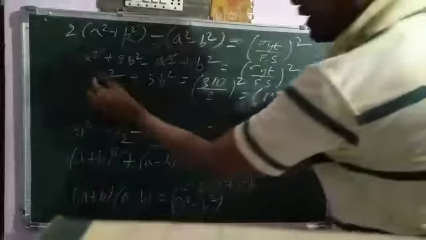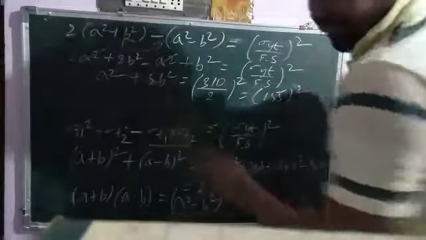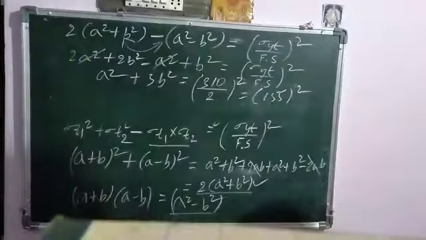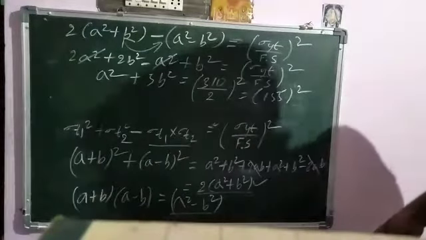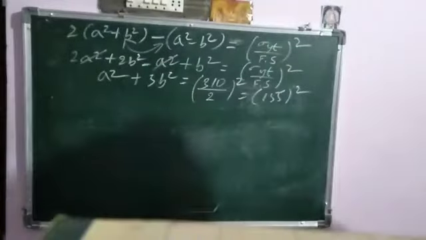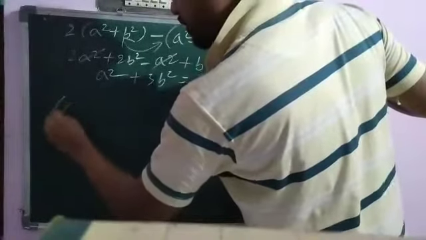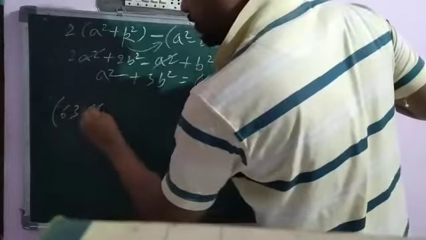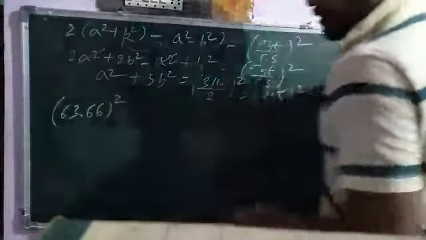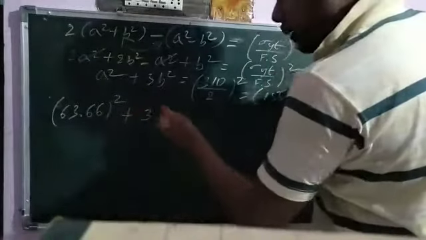So now let us take actual values here, A and B. Instead of A and B, we have to take the actual values. What is the value of A? A is equal to 63.66. Okay, so A is equal to 63.66 as we saw before. So plus 3B square.